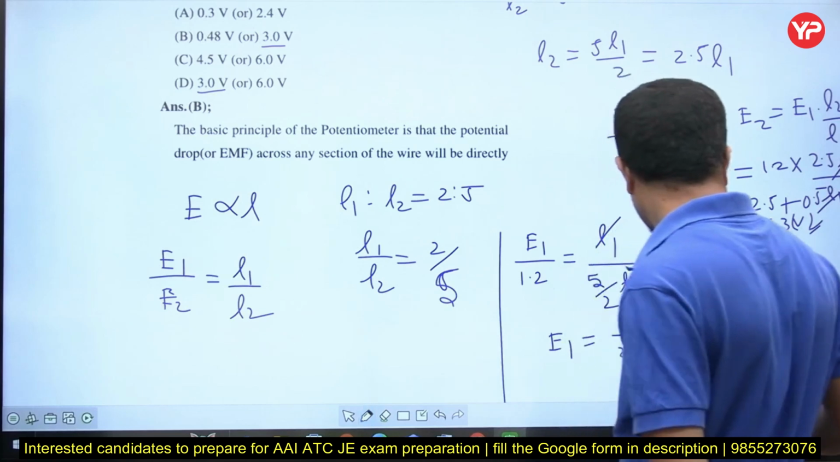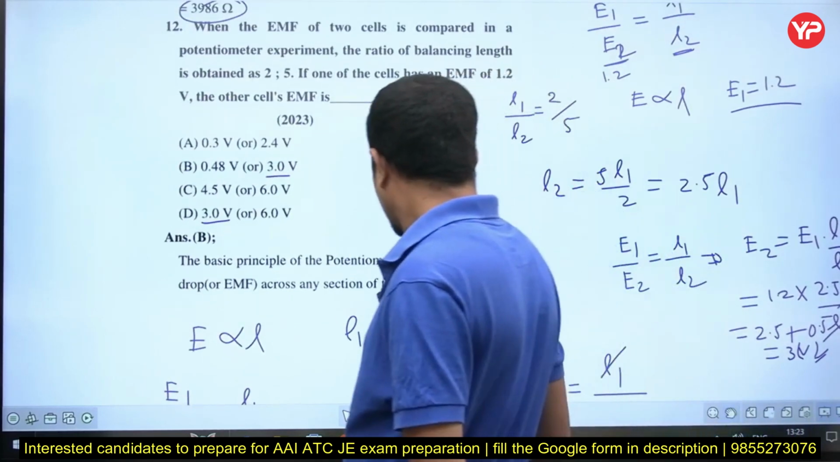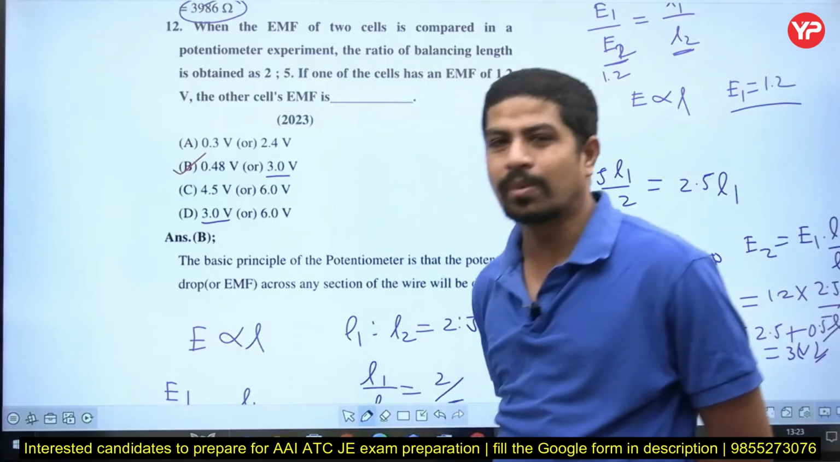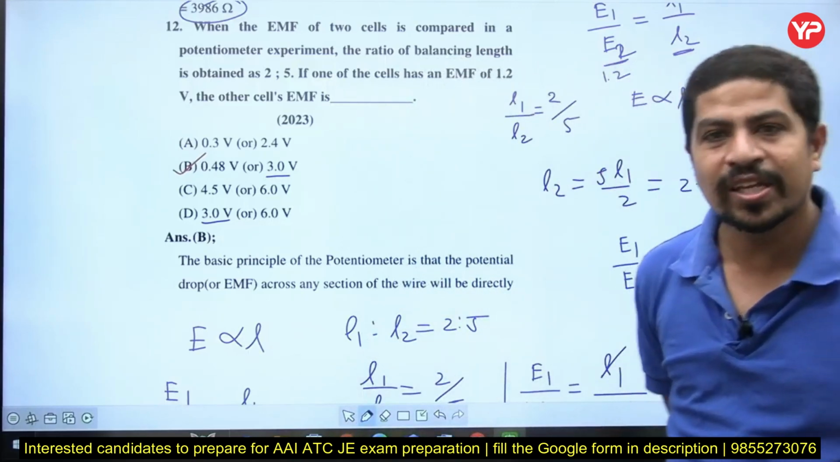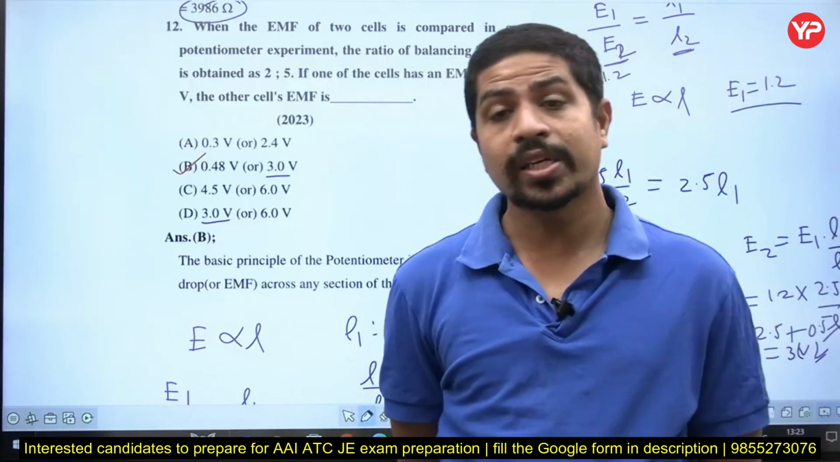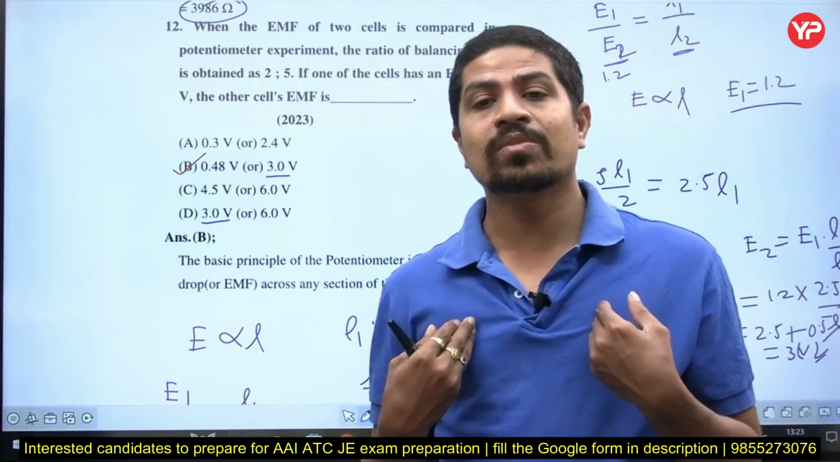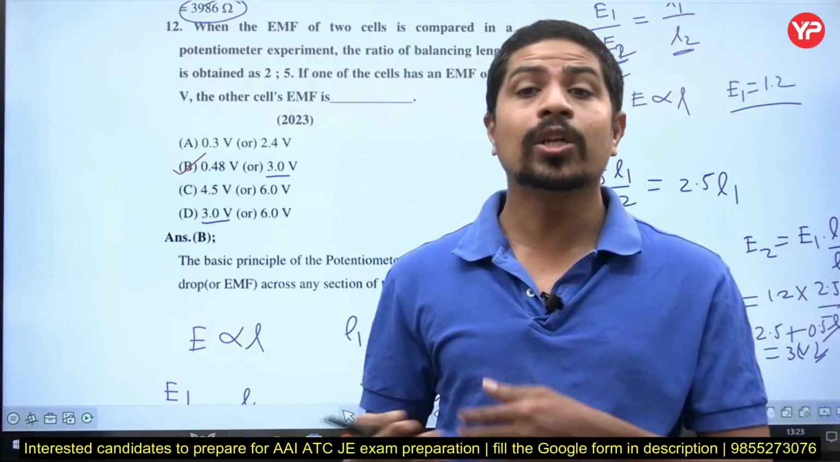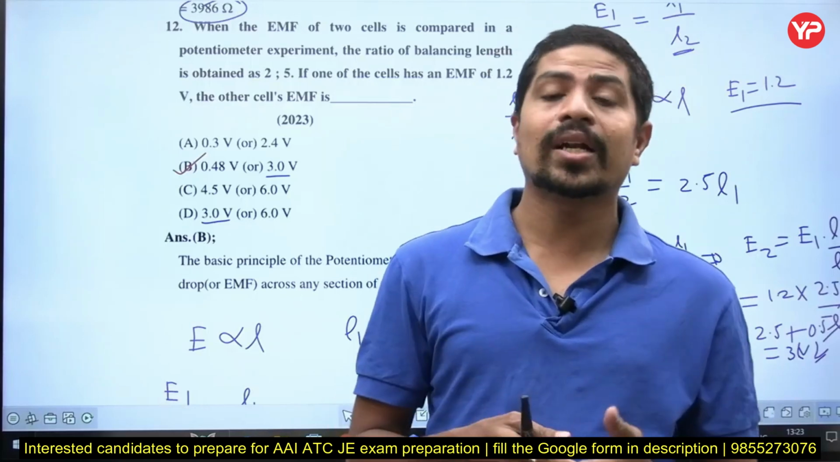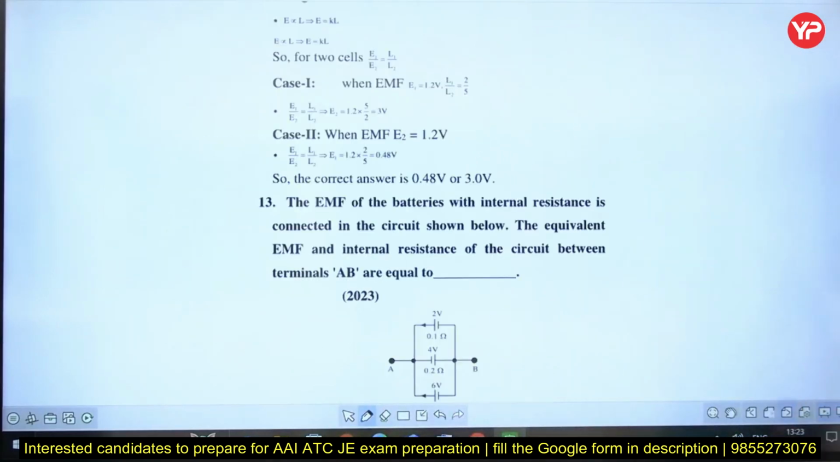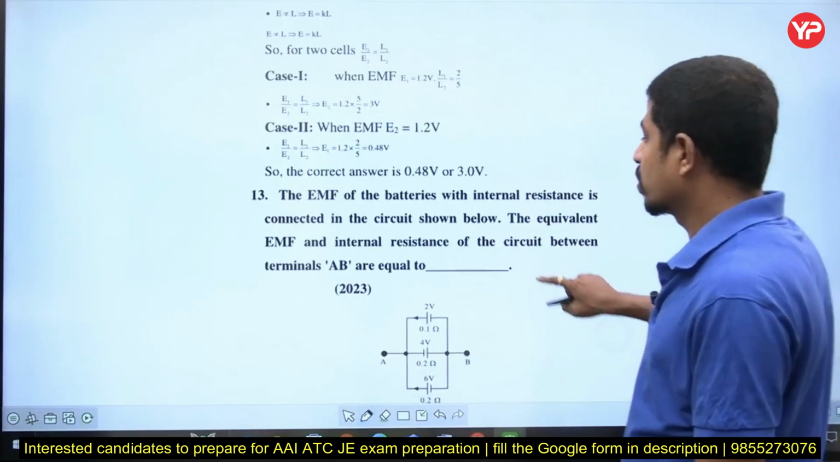Means the answer is either 3 or 0.48. Option B for Bombay is going to be suitable, right? Even though he told E2, he did not tell which one is E1 and which one is E2. He gave one voltage as 1.2. If I assume that E1 is 1.2, then E2 will be 3. If I assume that as E2, then E1 will be 0.48, right? Let's go to the next question, please.